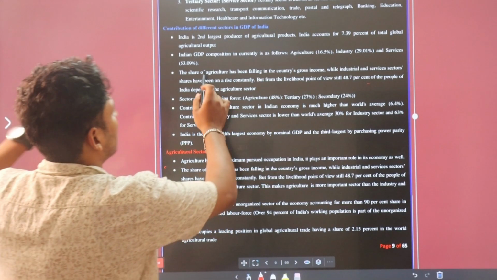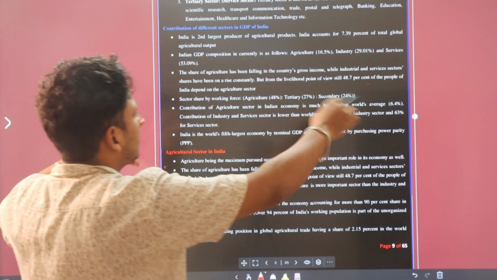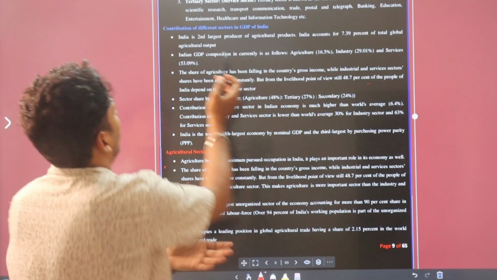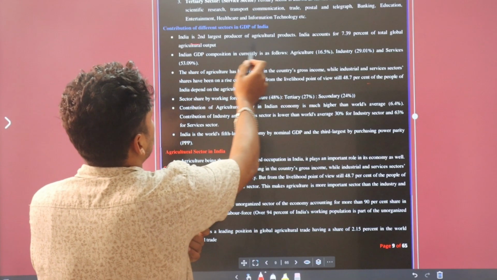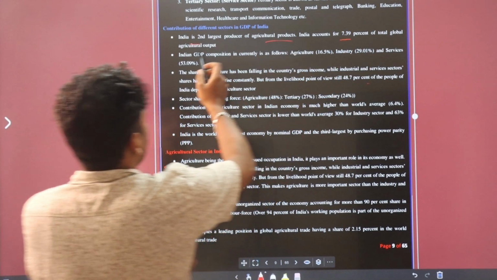Now, you can just read this. This is not that important from your exam perspective. You just have to get knowledge of which sector is providing how much. India is the second largest producer of agriculture products. India accounts for 7.39% of the total agriculture products.